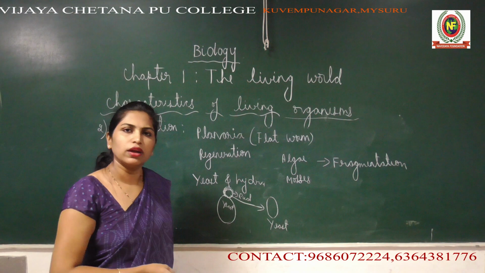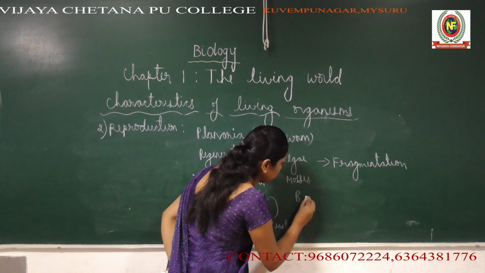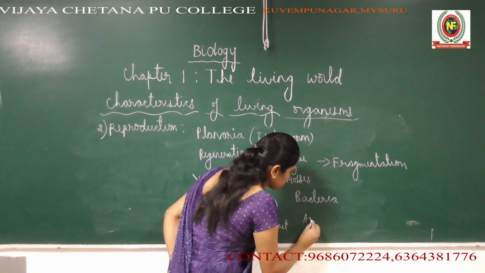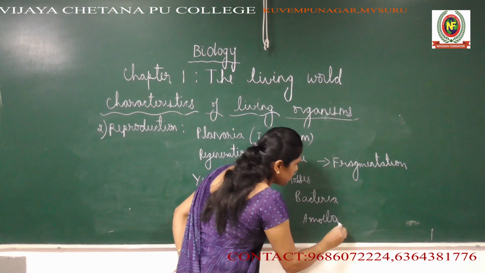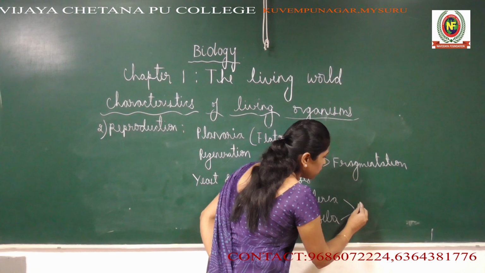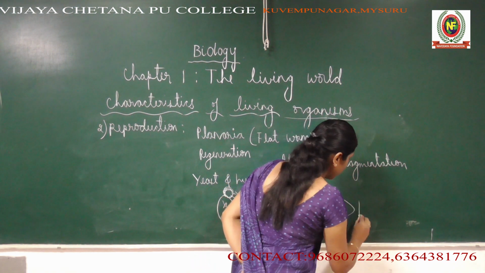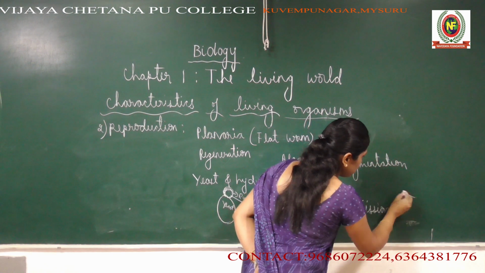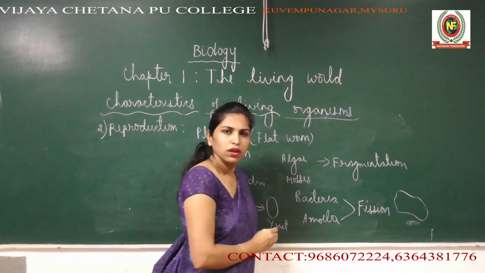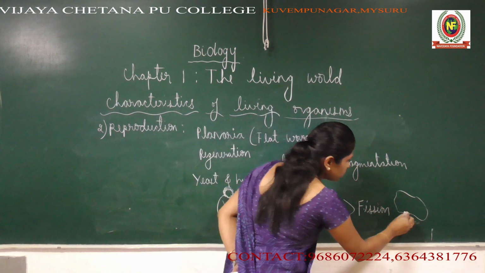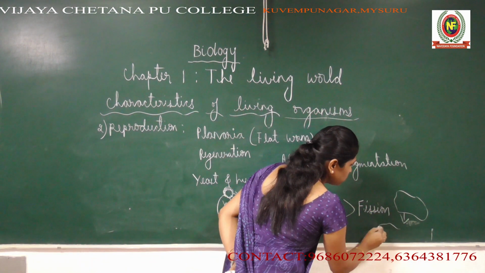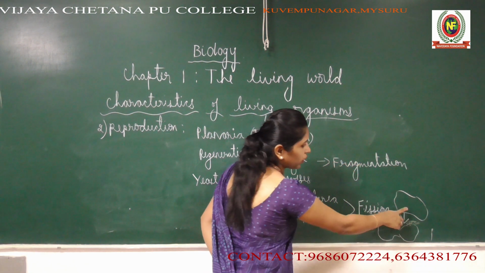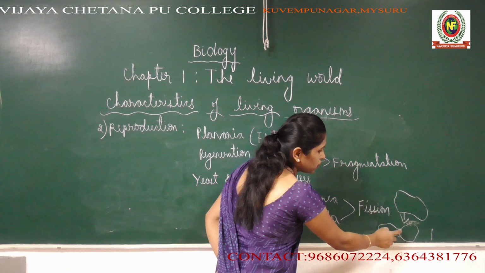Okay, if we are considering bacteria and amoeba, they carry out reproduction in the form of what we know as fission. Fission means, imagine this is the body of an amoeba. Then it develops a narrow furrow. A furrow is formed here.